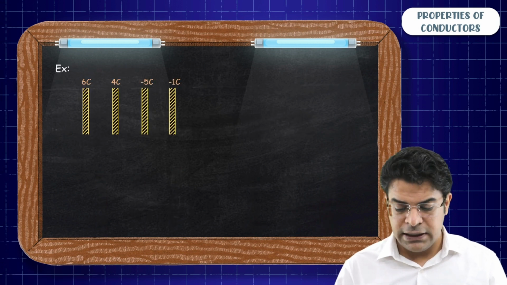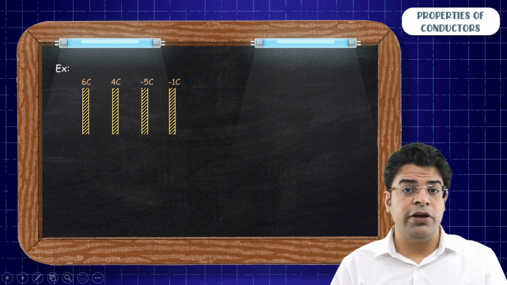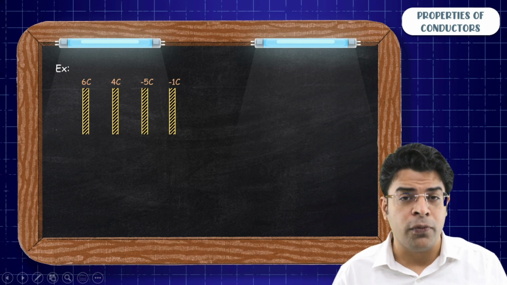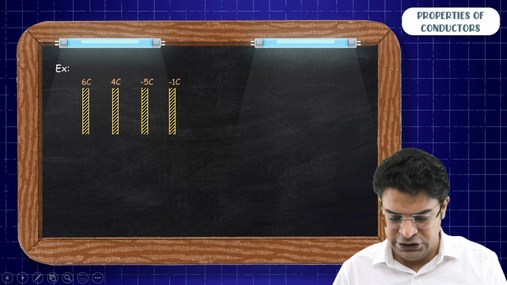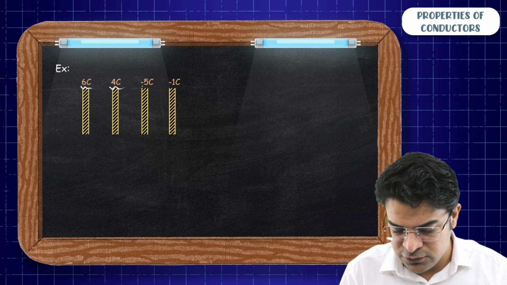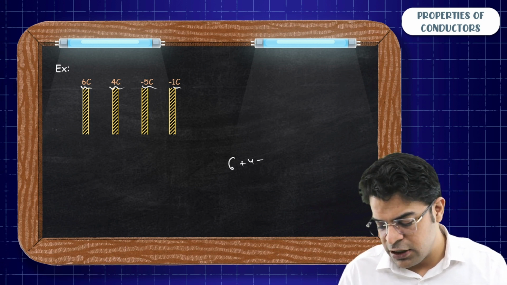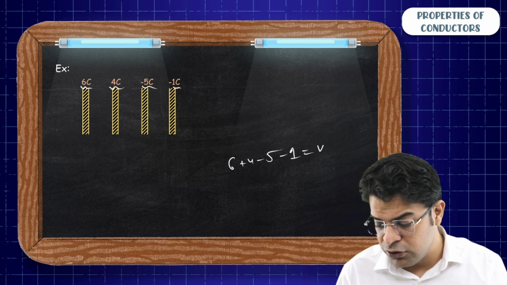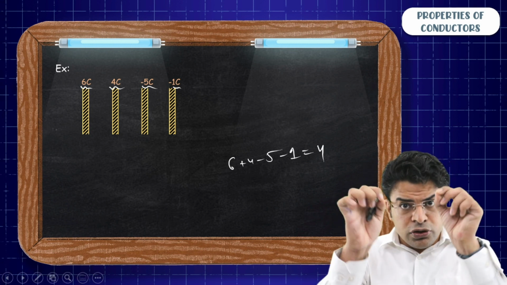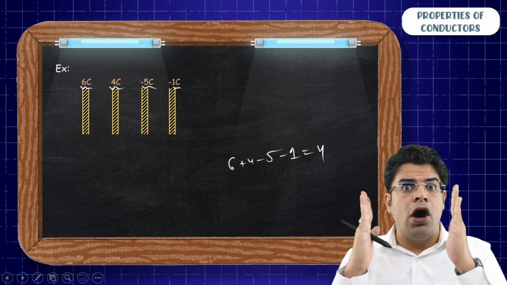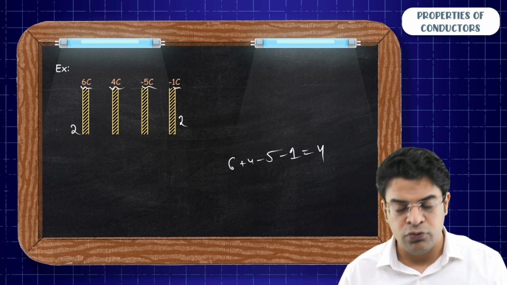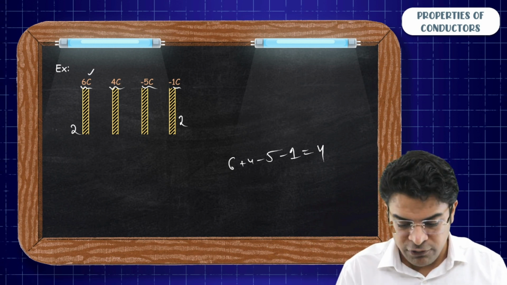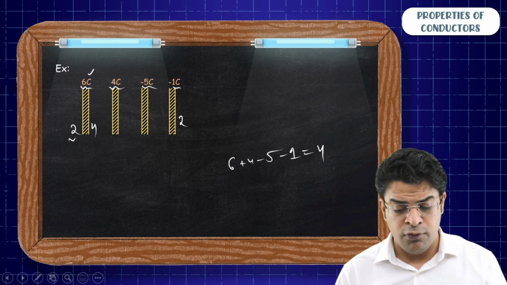So, let's say rather than giving you 2 plates or 3 plates, they are angry with you and they gave you 4 plates. Now, how to distribute the charge? Really quick, it's easy. You will say the net charge will be 6 plus 4 minus 5 minus 1: 6 plus 4 is 10, minus 5 is 5, minus 1 is 4. So the net charge is 4. Distribute the net charge of 4 equally on the outermost two surfaces. So here you will have 2 coulomb, here you will have 2 coulomb.